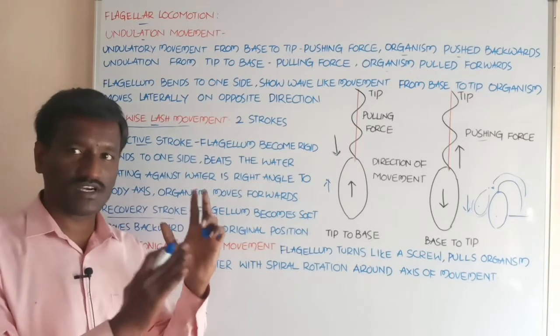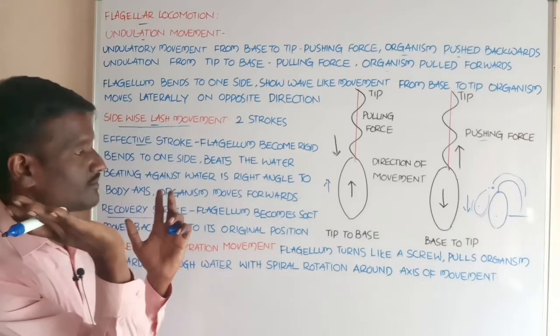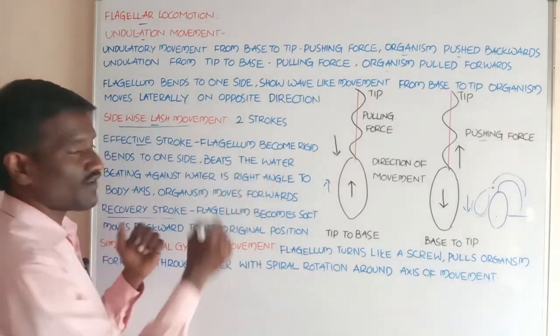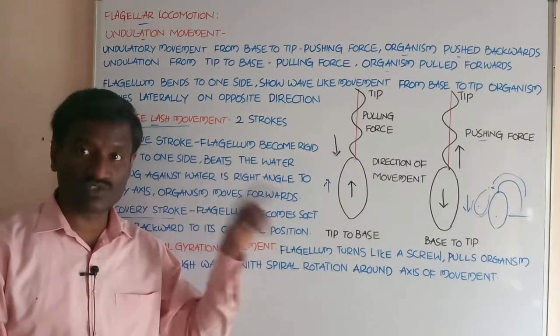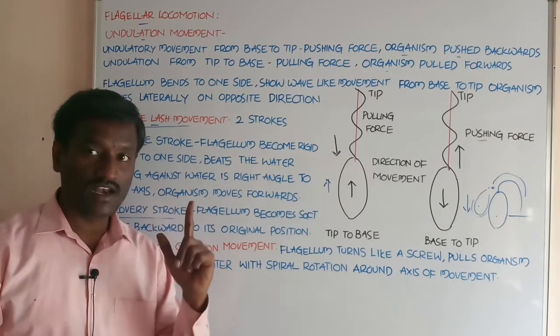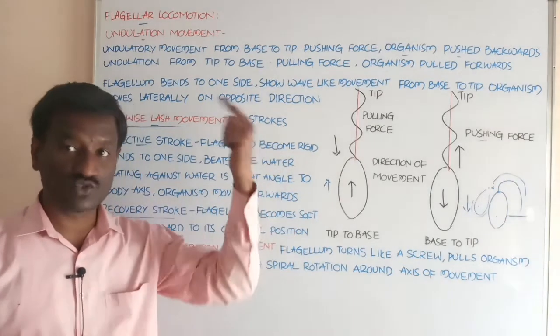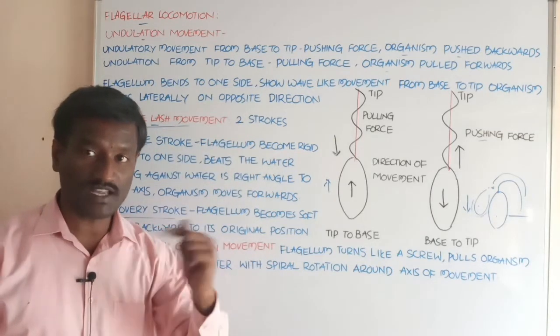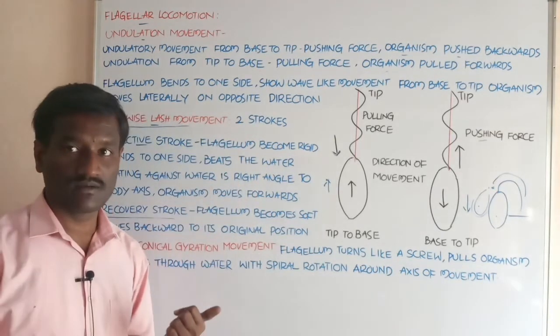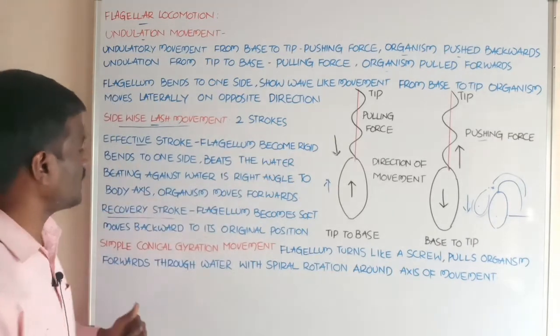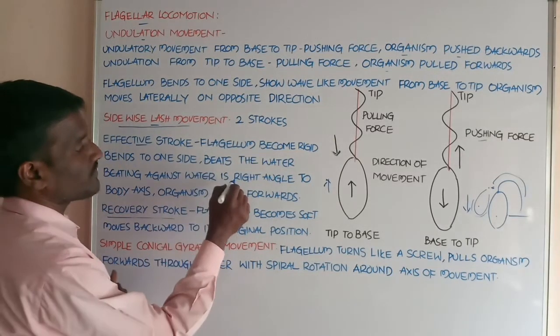After becoming rigid, it bends to one side and beats against the water in which the organism lives.